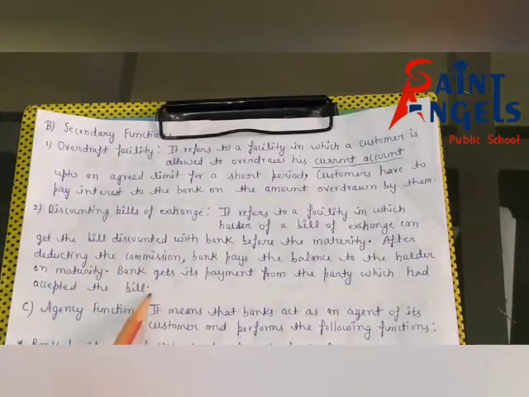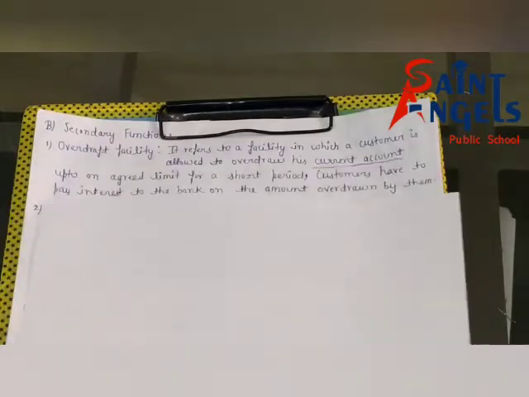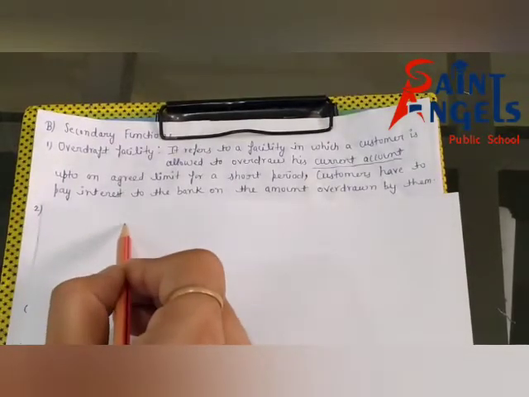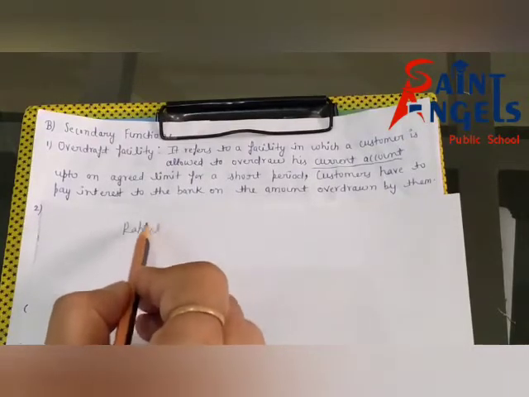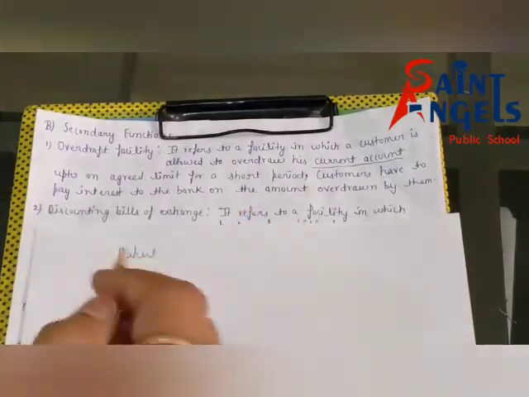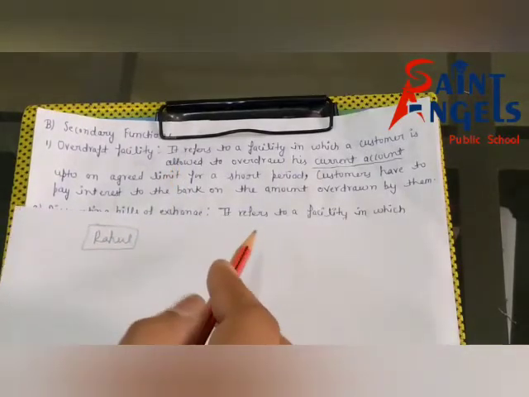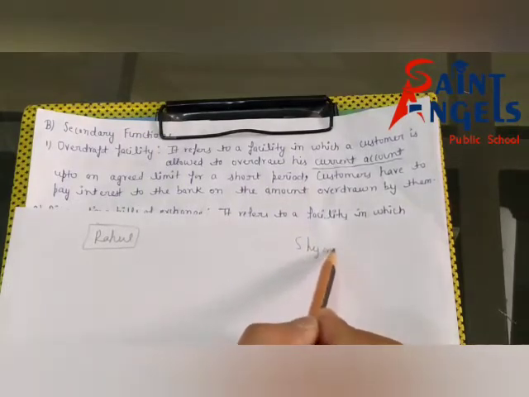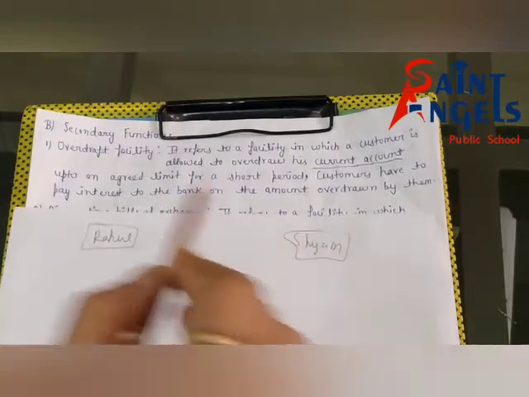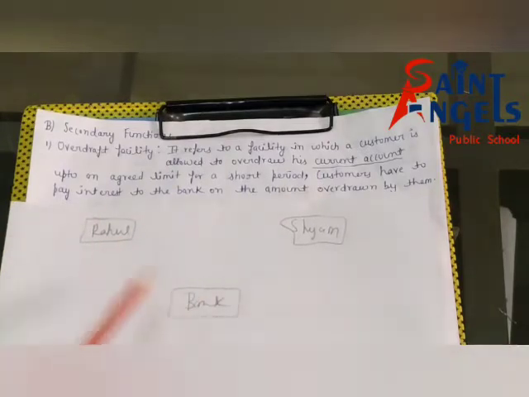Let's take an example to understand this. Suppose one person is Rahul and another person is Shyam, and third party is bank. I hope it is clear.